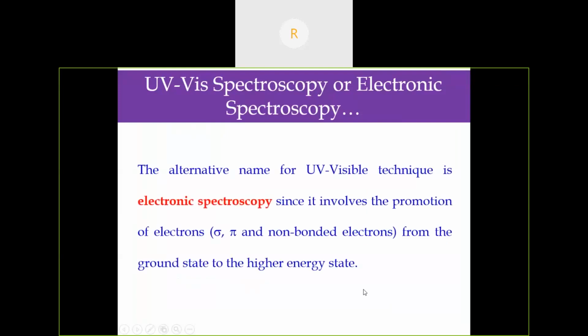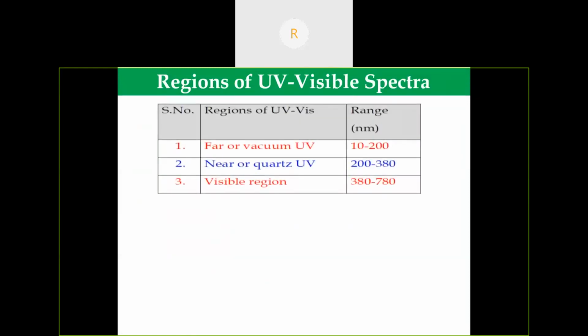Another name for UV visible spectroscopy is electronic spectroscopy, since it involves the promotion of electrons, that is sigma or pi electrons or non-bonded electrons, from the ground state, the lowest state, to a higher excited state. The regions of UV visible spectroscopy start from 10 nanometer to 380 nanometer. 10 to 200 nanometer is known as far or vacuum UV, since molecular oxygen absorbs in that region. 200 to 380 nanometer is known as near or quartz UV. The visible region starts from 380 nanometer to 780 nanometer.